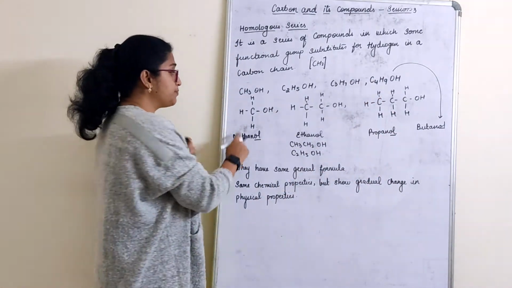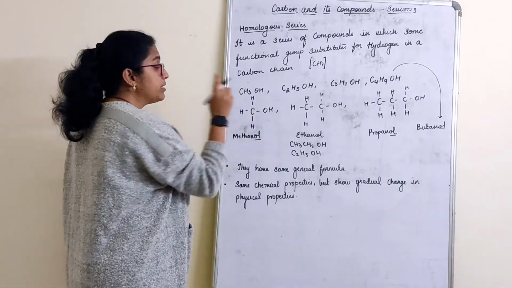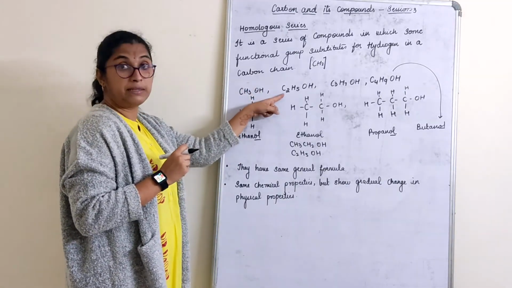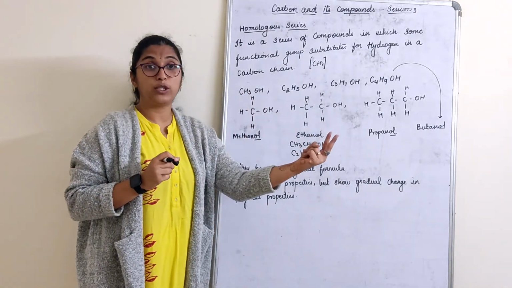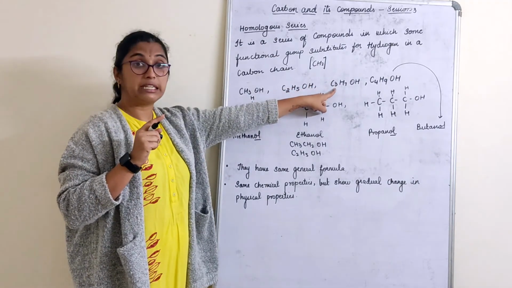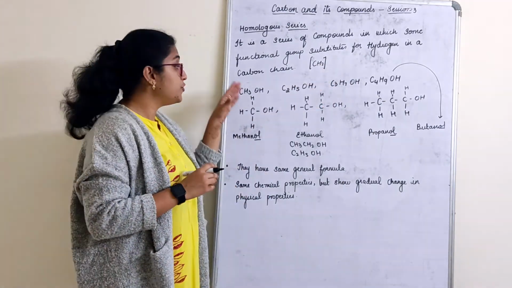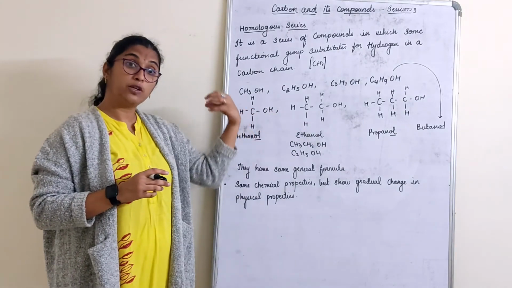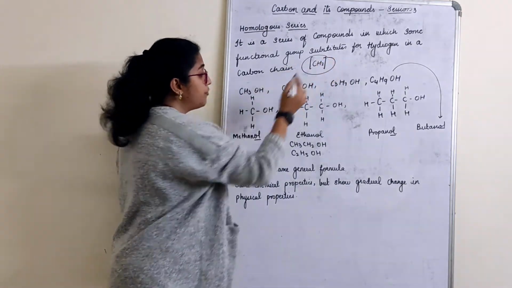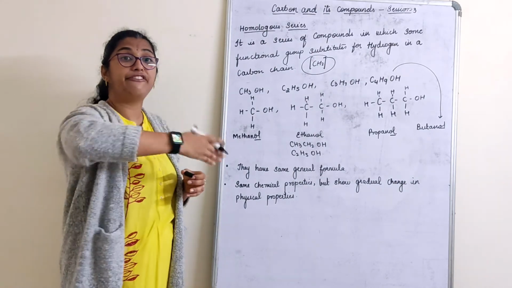See the one difference here. Now here I have CH3, here I had one carbon atom with 3 hydrogen atoms. Forget about the functional group. Here I have one extra carbon atom and hydrogen atoms are increased by 2. Same here, I had 2 carbon atoms, increased by 1. Hydrogen atoms 5 I had, hydrogen atoms are increased by 2. So if you see in each of the groups from the arrangement or from the starting order, each group will have a difference of CH2 group or CH2 form. There will be a difference in each group.